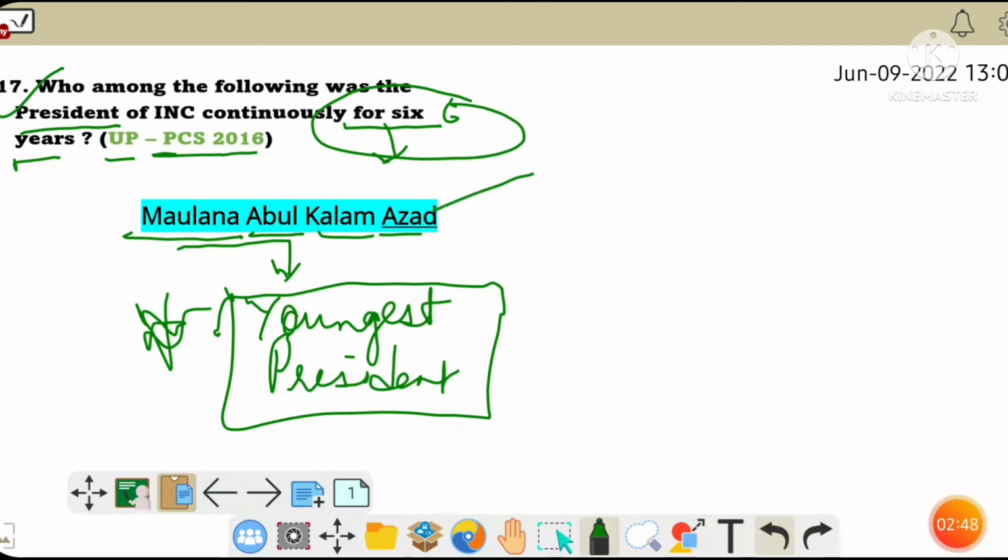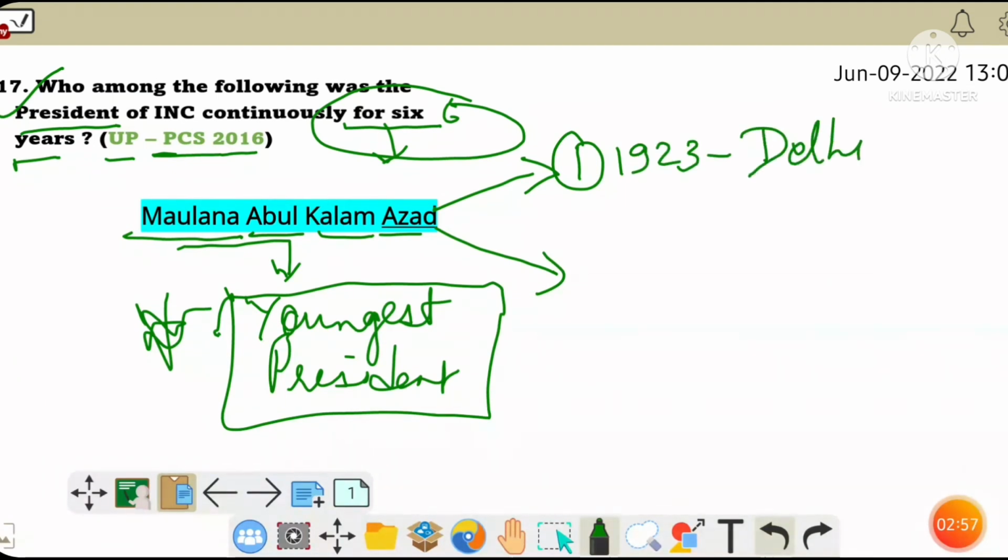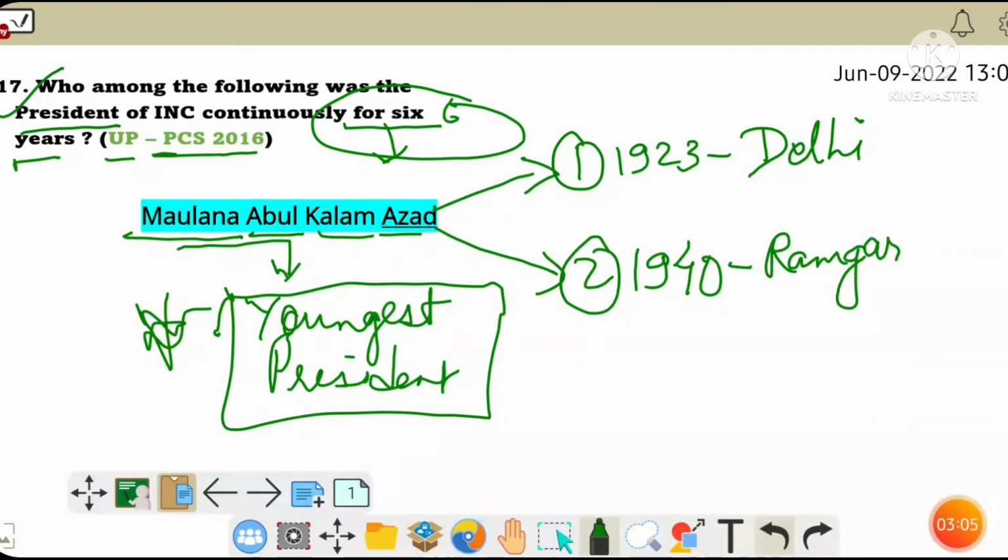So let me explain how he became president for 6 years. Actually, he was elected president only for 2 years. In the year 1923, in Delhi, and in the year 1940 in Ramgarh.